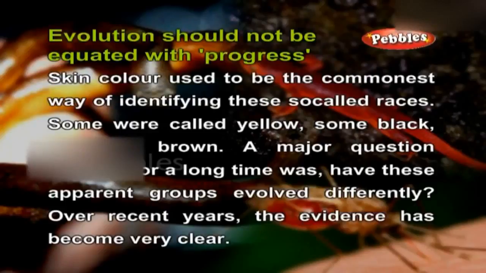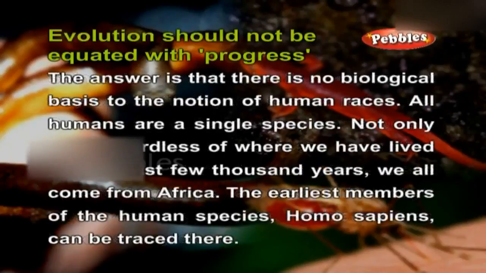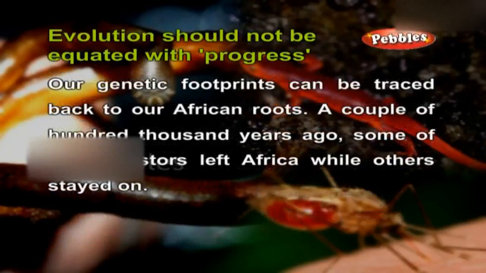A major question debated for a long time was, have these apparent groups evolved differently? Over recent years, the evidence has become very clear. The answer is that there is no biological basis to the notion of human races. All humans are a single species. Not only that, regardless of where we have lived for the past few thousand years, we all come from Africa. The earliest members of the human species, Homo sapiens, can be traced there. Our genetic footprints can be traced back to our African roots.